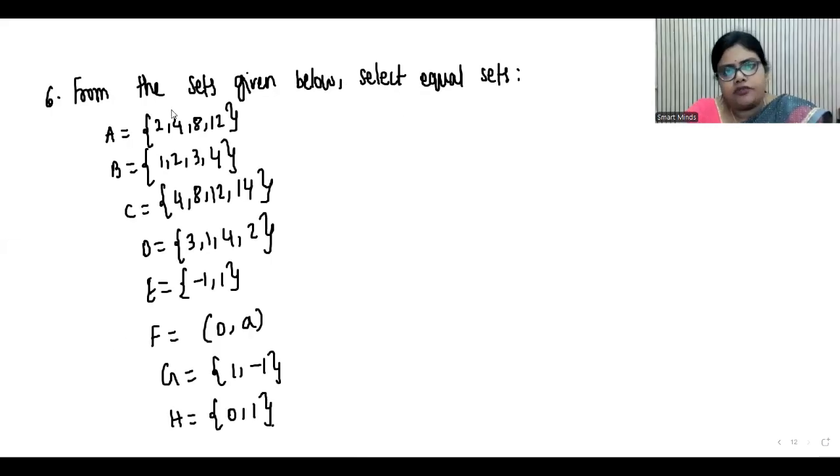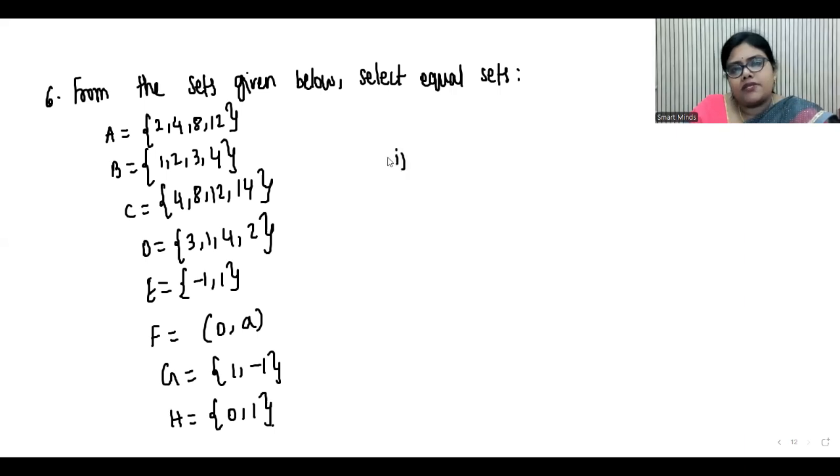Take the next question. From the sets given below, select equal sets. So just look at the sets. A is 2, 4, 8, 12. B is 1, 2, 3, 4. C is 4, 8, 12, 14. D is 3, 1, 4, 2. E is minus 1, 1. F is 0, A. G is 1, minus 1. H is 0, 1. So which two sets have same elements? Can you see?